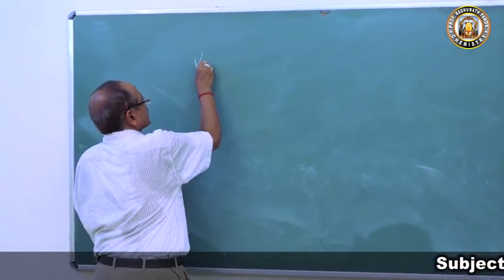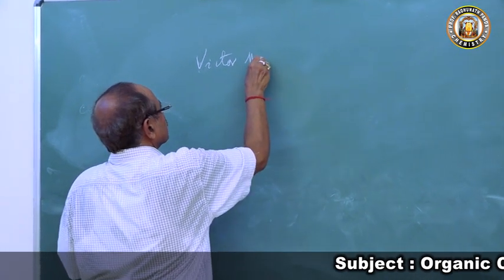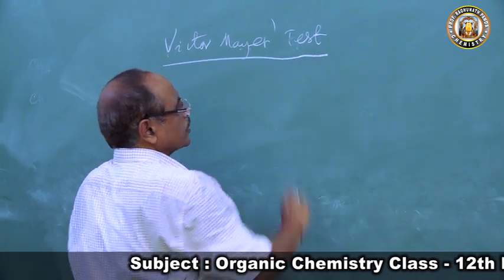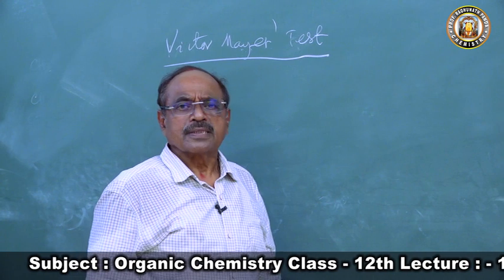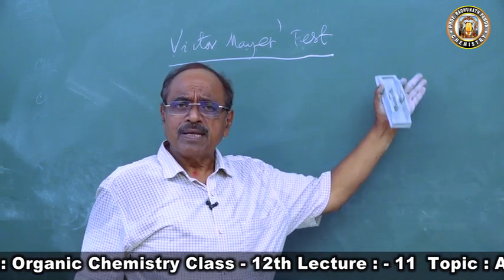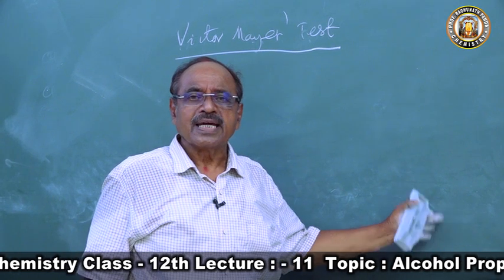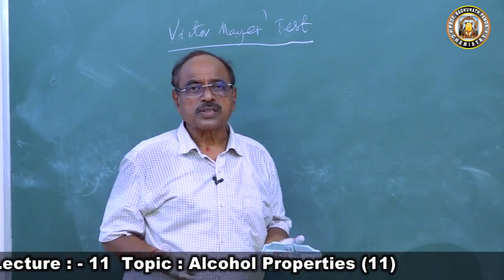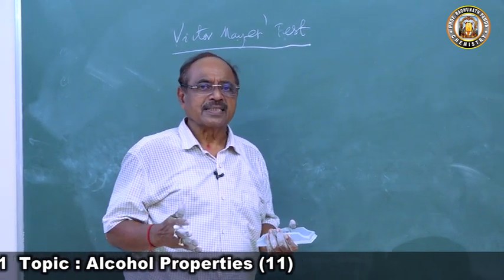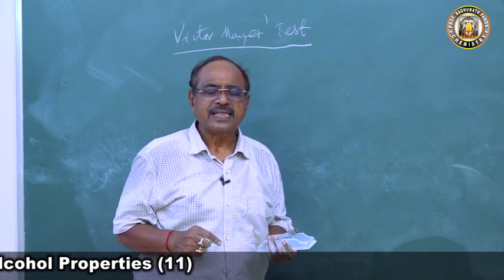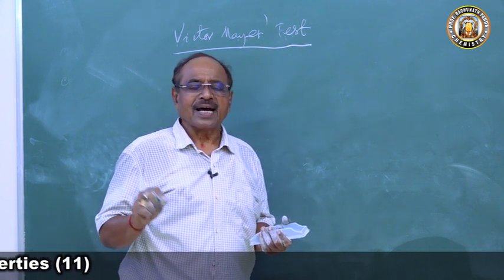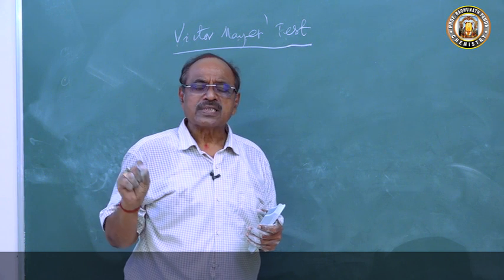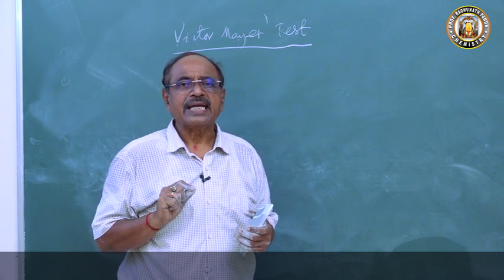So the second test is Victor Meyer. This is the most sensitive test for distinguishing the alcohols. Again, from the same properties you have studied, we are using that knowledge to do this. So what is the reaction? All alcohols, both primary, secondary and tertiary, react with hydrogen iodide to form their alkyl iodide. All alkyl iodides react with silver nitrite to form the nitroalkane.